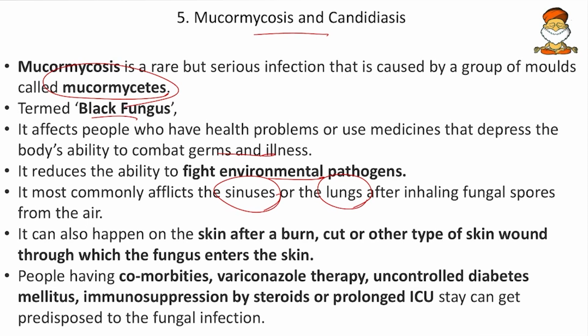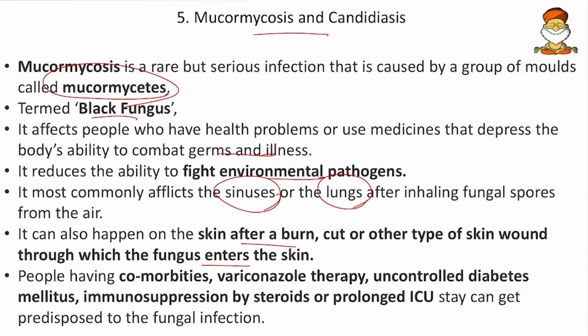Say for example, sinusitis is a disease. That means mucus is stored in that sinus, and once you bend your head down, it pains near the eyebrows, the space between your eyebrows. So this is the sinuses, and most of these black fungal diseases, we knew, started from the sinuses and then spread to the eyes, then the cheeks, and the whole face became blackened and the person died. Then it can also harm the skin after a burn or cut or other type of skin wound through which the fungus enters the skin. So any way, the fungus can enter. It need not be one particular way.